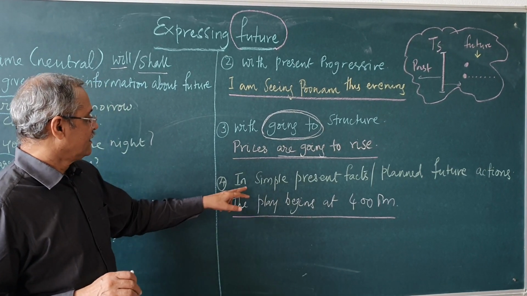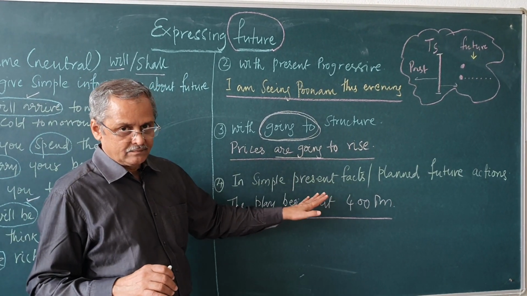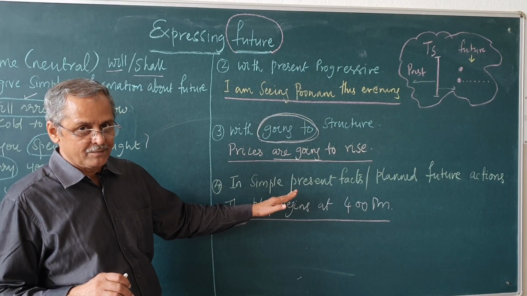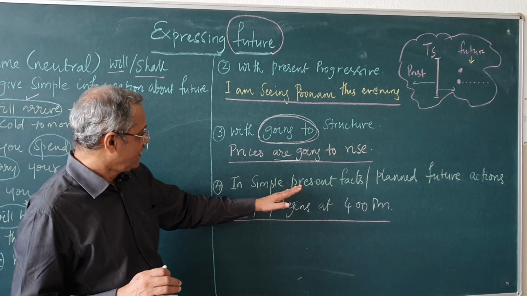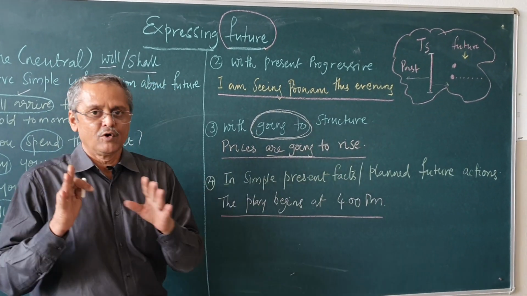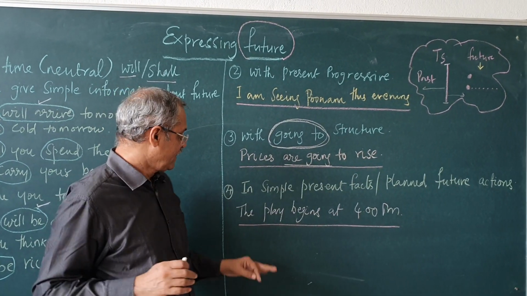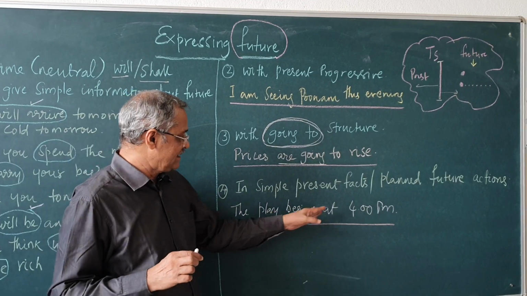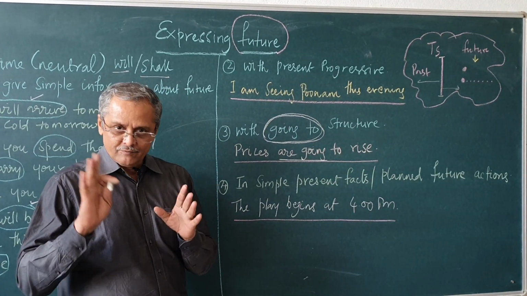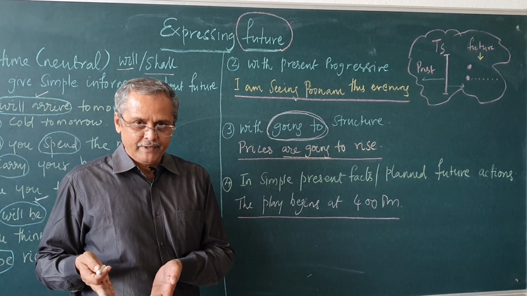Fourth one, we use simple present tense sometimes to refer to the future, about some facts or about planned future actions. You see this example, the play begins at 4 p.m. 4 p.m. has not come, now it is 1 p.m. maybe.